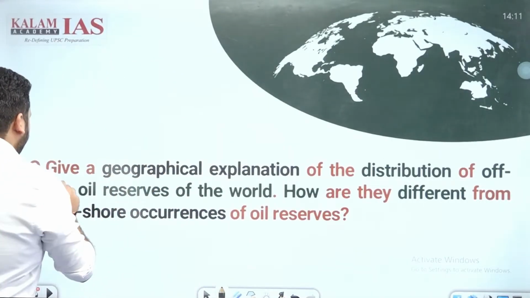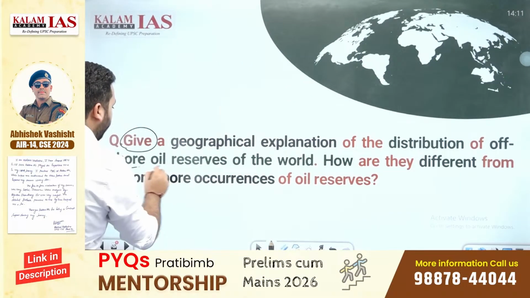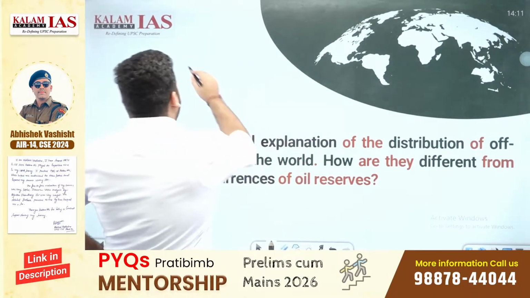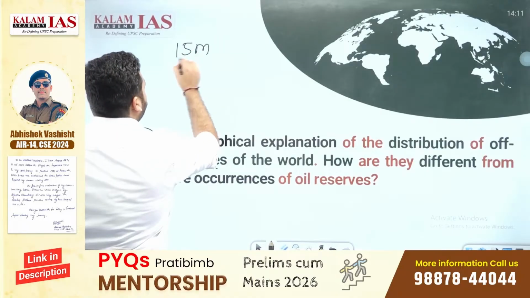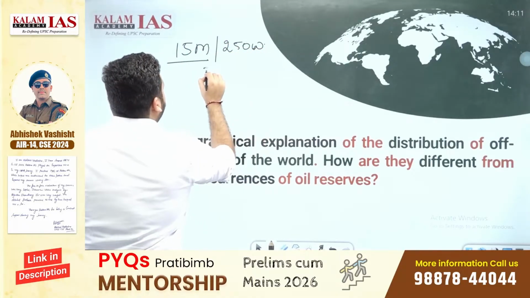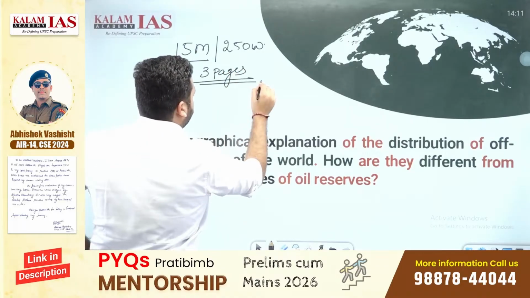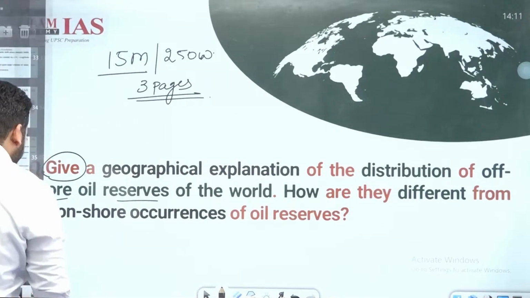Now, give a geographical explanation of distribution of offshore oil reserves of the world. It is a 15 marker question, 250 words, 3 pages. How my 3 pages are going to look like?